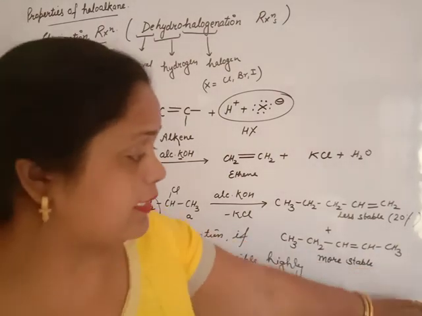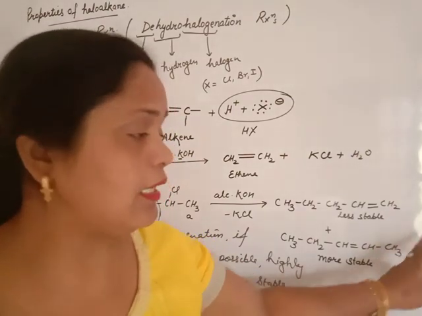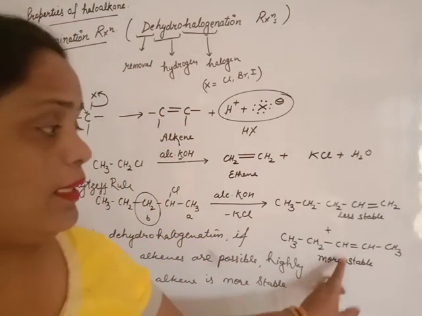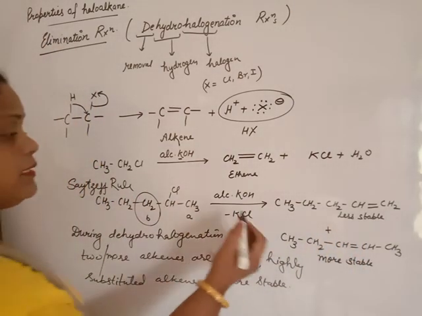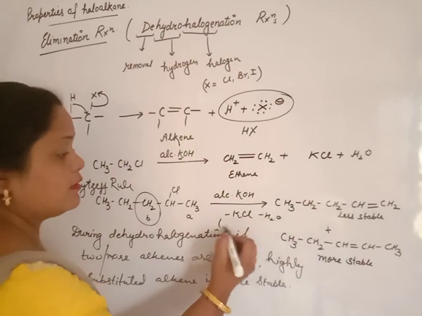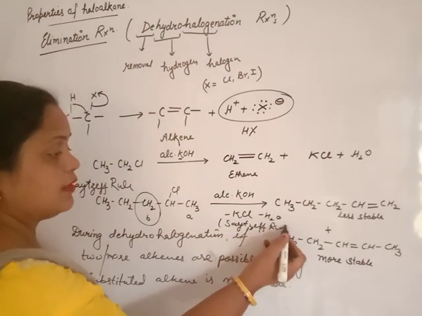No need to write the percentage. You will write only more stable, less stable, according to which rule? Saytzeff rule. You must apply the Saytzeff rule here. And your answer is okay.